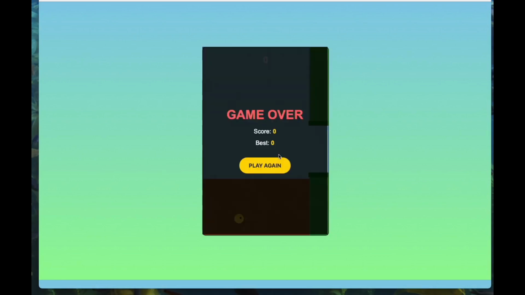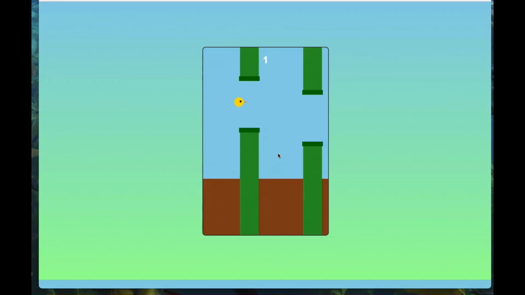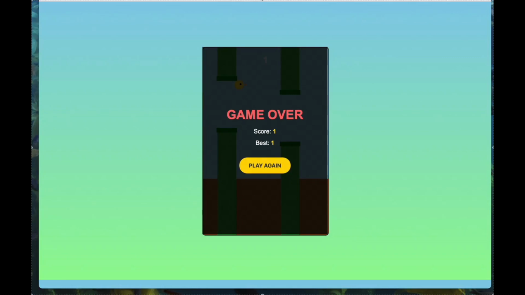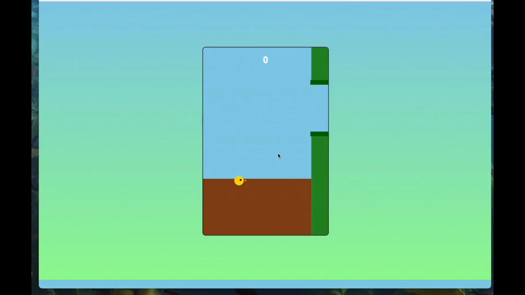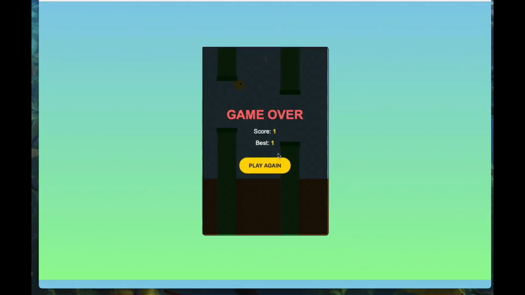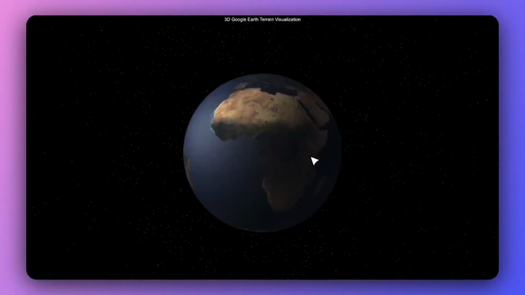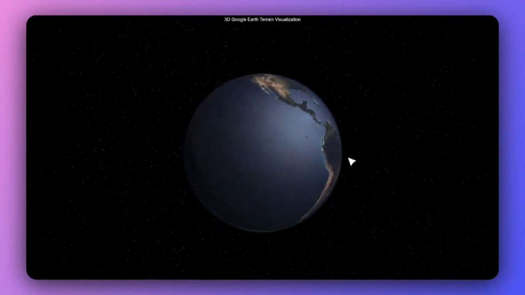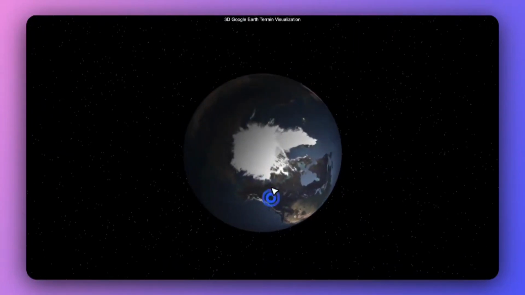But not only that, it recreated Flappy Bird, which in its day made over $1 million, and people bought it en masse, and now people can make this with Qwen 3 Coder, which is absolutely amazing. Not only that, they also have this 3D Earth terrain visualization, and it's freaking cool. It looks really good. It almost looks like something you would see in a movie, some type of VFX.